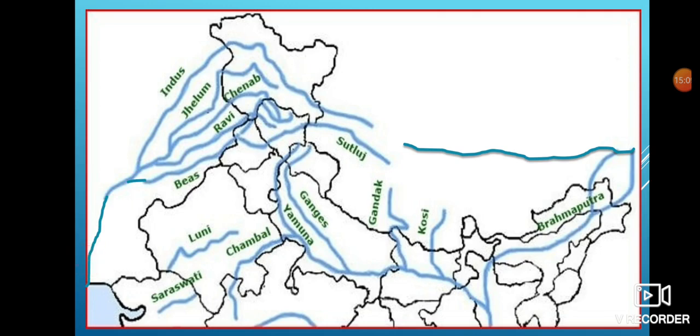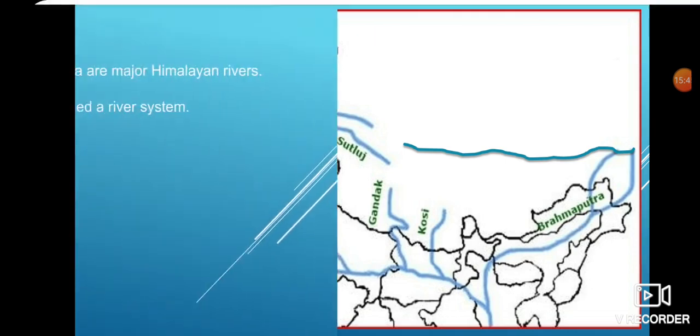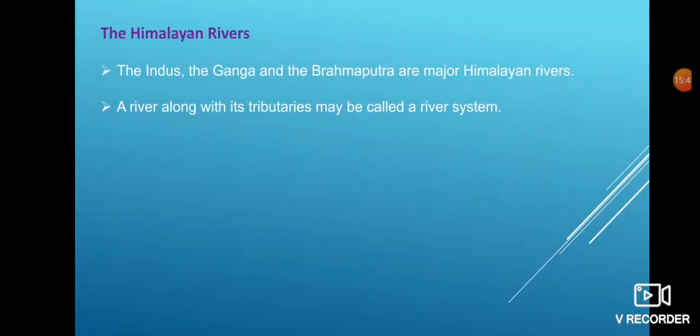The other important Himalayan river is River Ganga, which rises from Gangotri in Uttarakhand and moves in this way through Uttar Pradesh. And here you can see the movement of river Ganga, and it reaches West Bengal, and after reaching here in West Bengal, it splits into two parts. One goes down in West Bengal and the other moves towards Bangladesh.